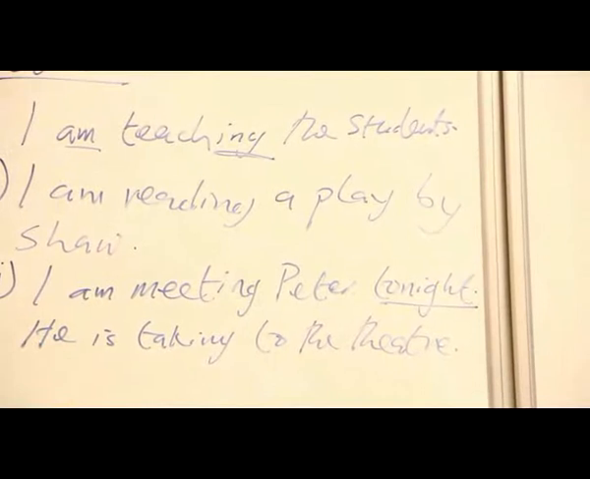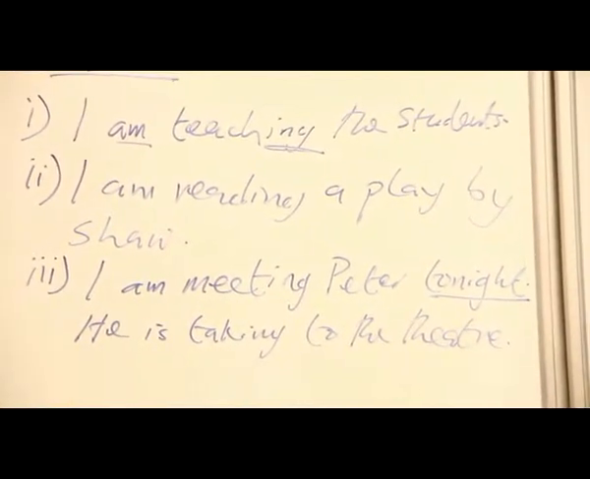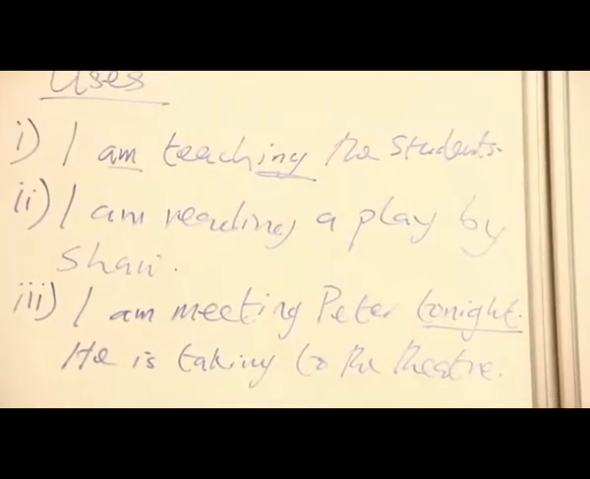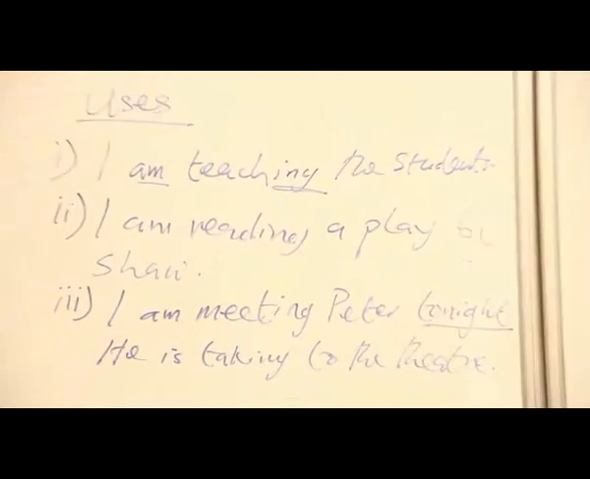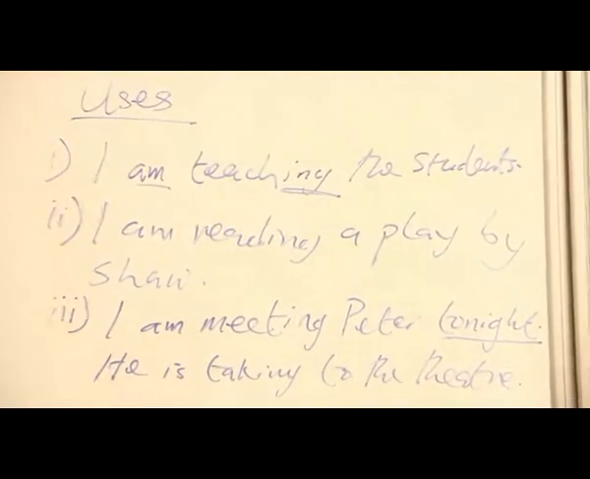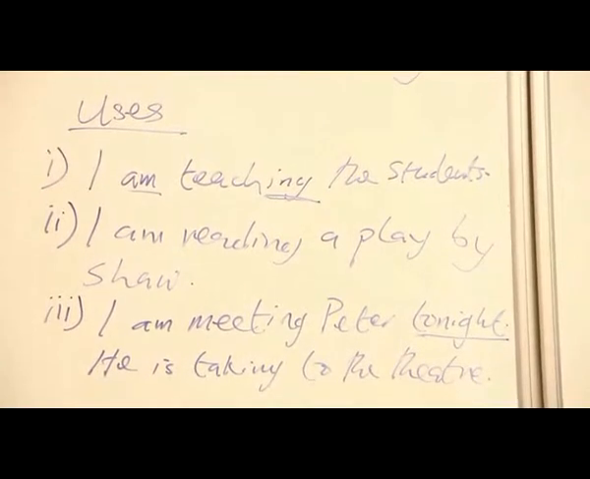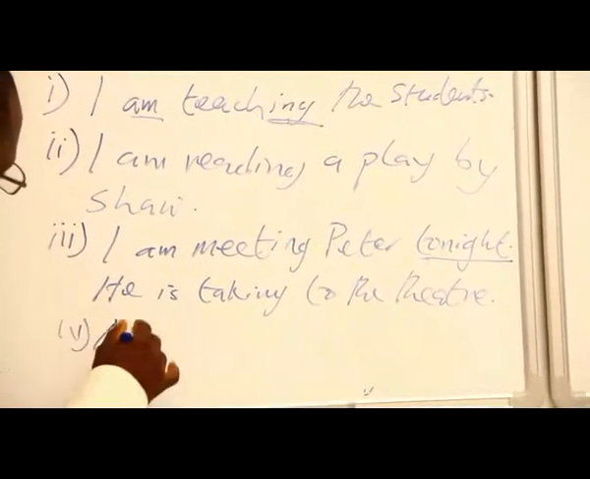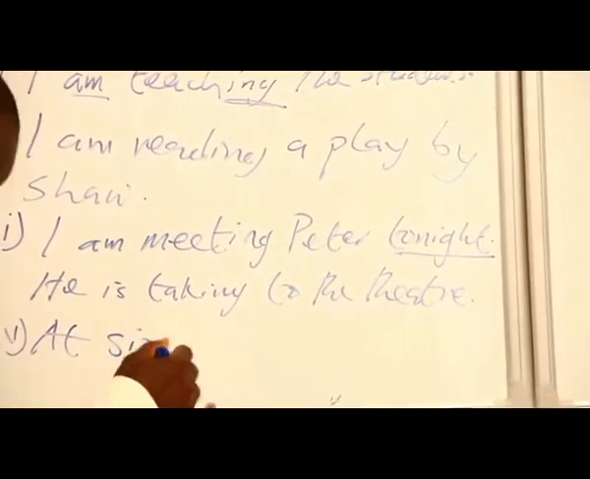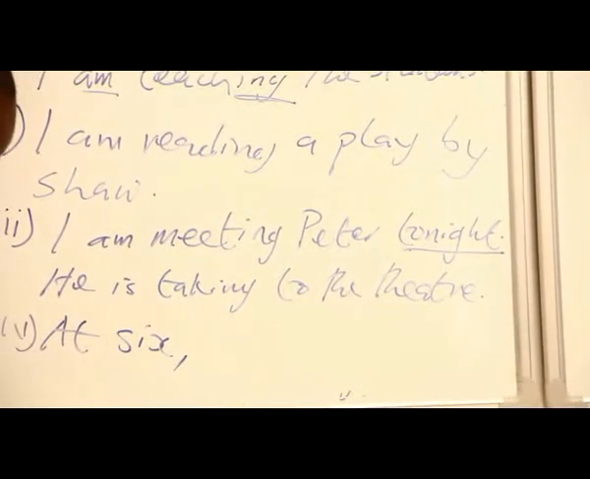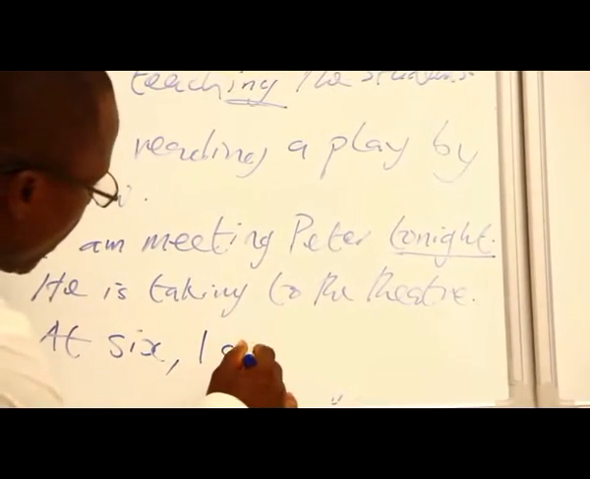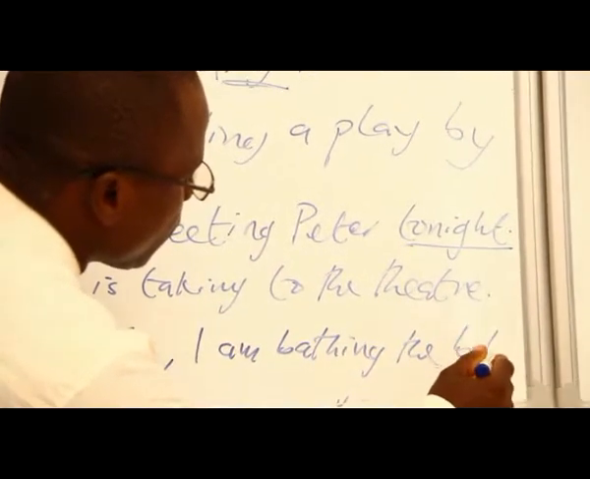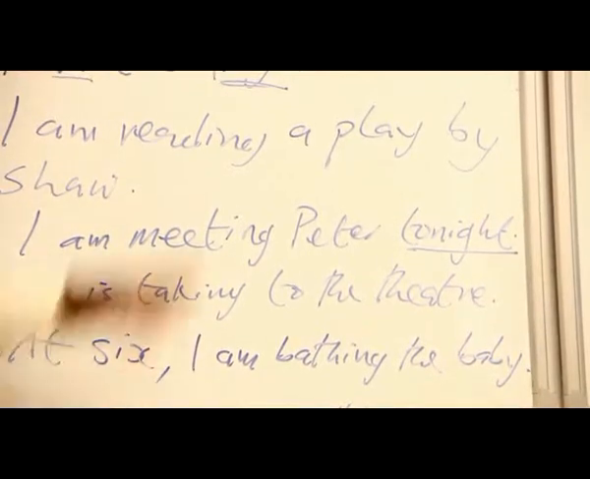There may be other little functions that are here and there. For example, for the present continuous tense, a possible function is that it's used with a point in time to indicate an action which begins before this point and probably continues after it. For example, we can say, at 6 I am bathing the baby.